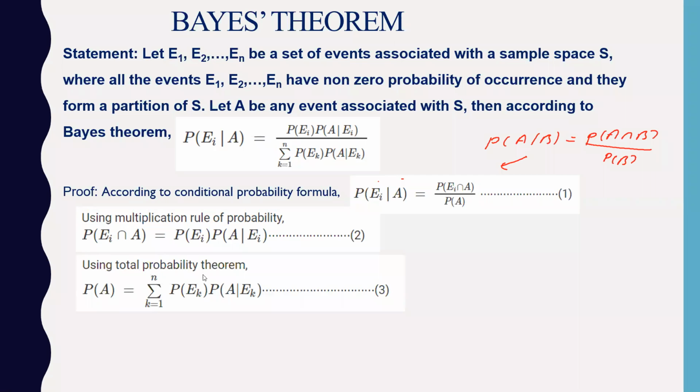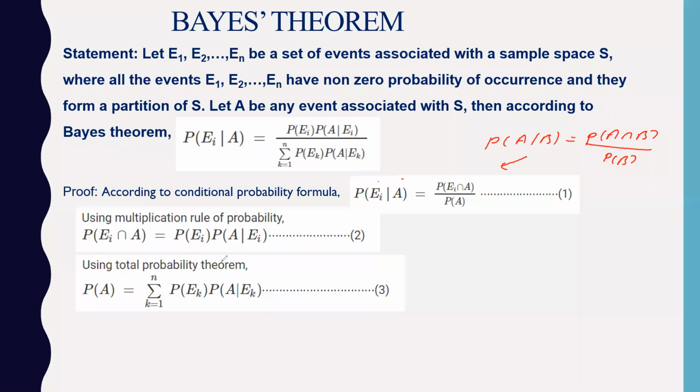And then again by total probability, as I've told you how to find the probability of entire A, it is the summation over all the partitions of P(Ei) times P(A given Ek). So this is by the total probability law.